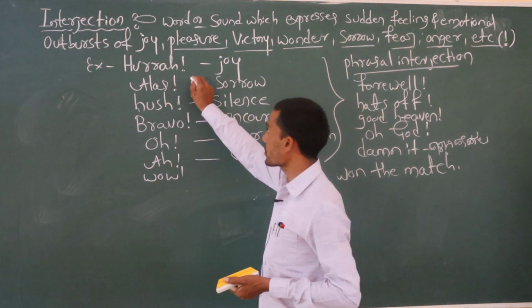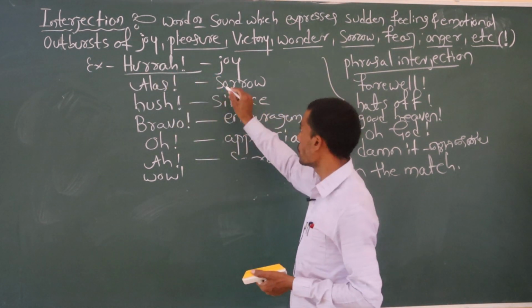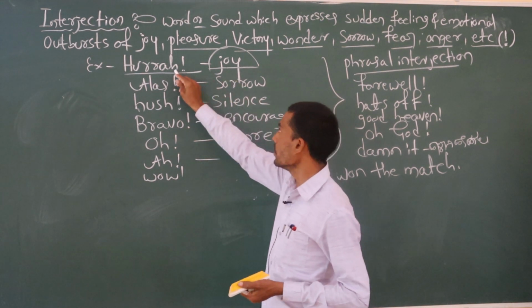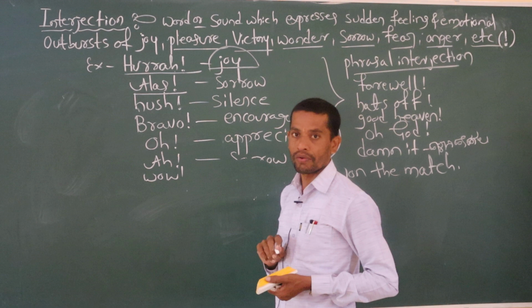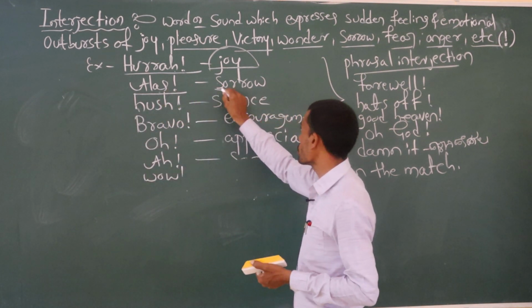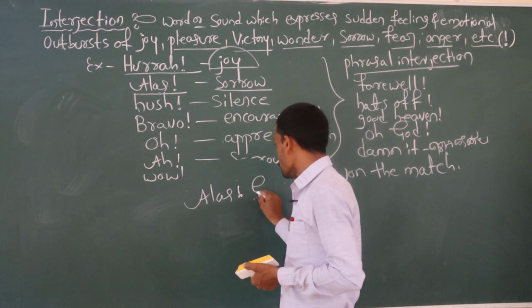Some interjection expressions have been written here. Hurrah, we have won the match. Whenever we are in a happy mood, in joy, we use this hurrah. And whenever we are in a sorrowful mood, feeling bad, we use this alas. Alas means sorrow. Alas, grandmother died.